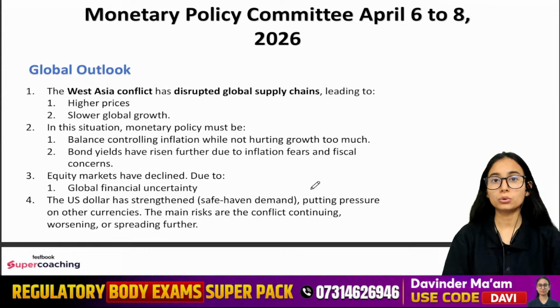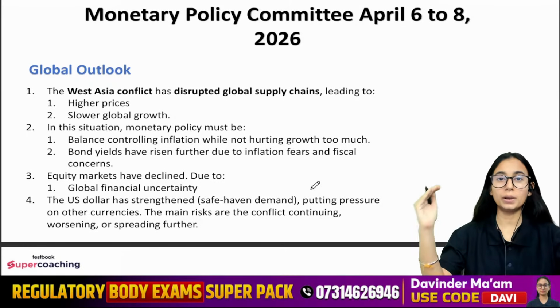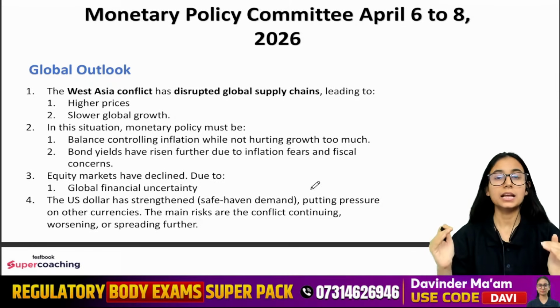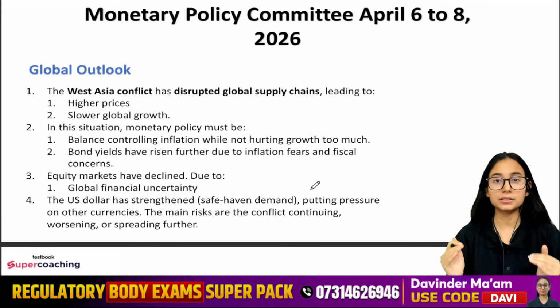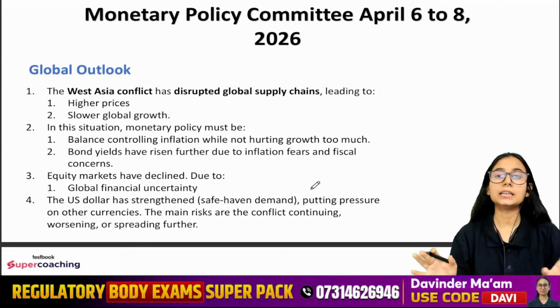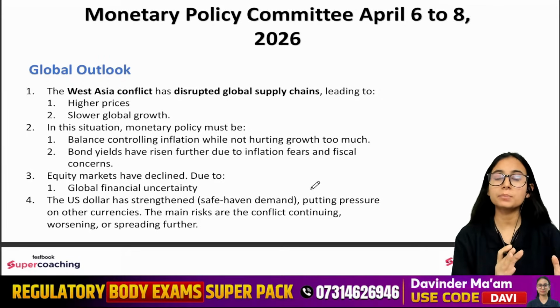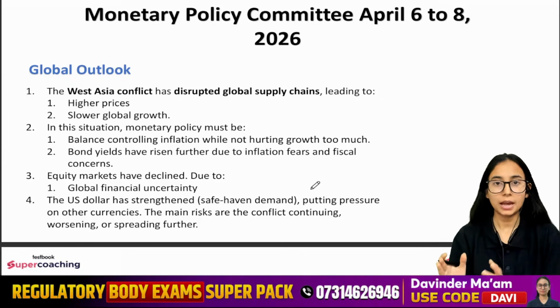Okay, what is the global outlook? So we understand what is happening at the global level. Then we will come to the domestic level. Then we will see what the risk factors and the supporting factors are at the Indian level. Then we will again classify that into the growth perspective and the inflation perspective, right? So this is how we are going to look at the MPC.